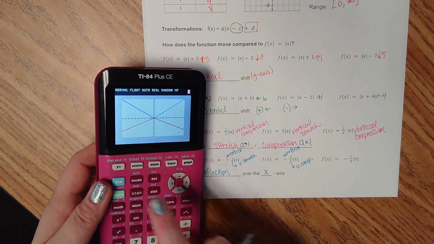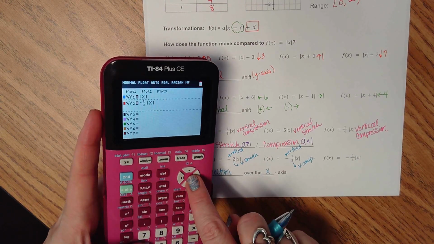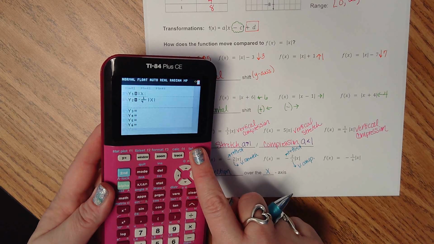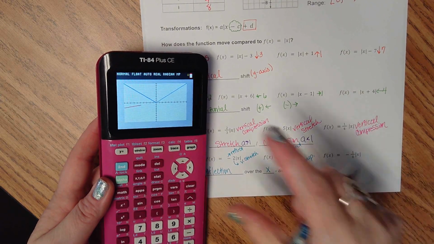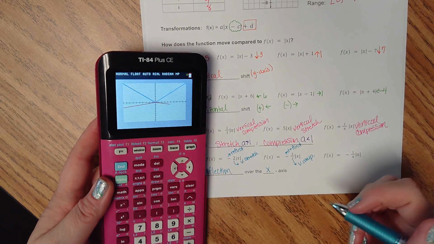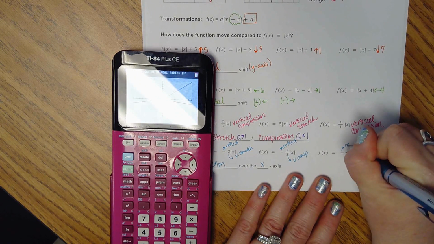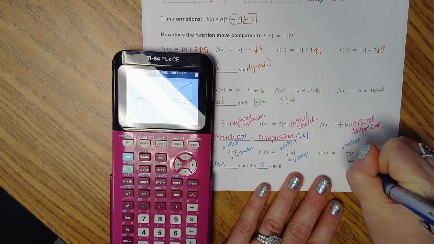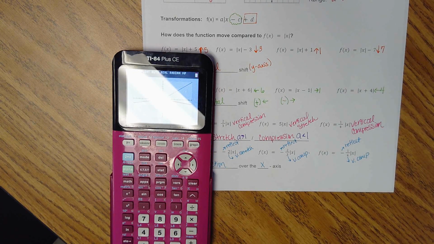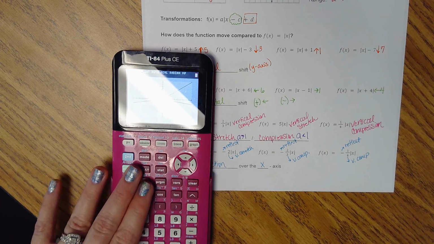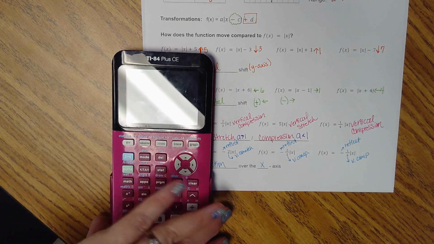So negative 1/4, we should still see a reflection, and we should see it get wider as well, a compression. Smash the y-axis, and it is much wider. So again, we're going to say reflect, and then we're going to say vertical compression. They're separate pieces. We write them separate. All right, why do we need this? You're going to be graphing absolute value before too long, and you need to know your transformations.